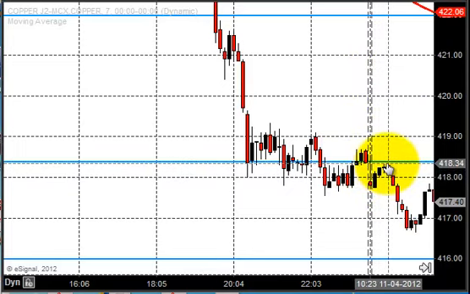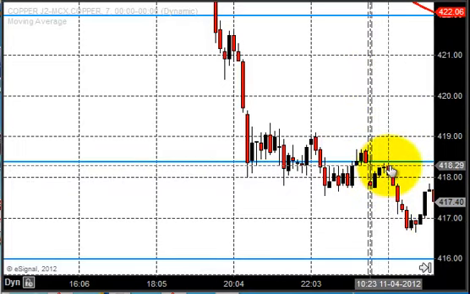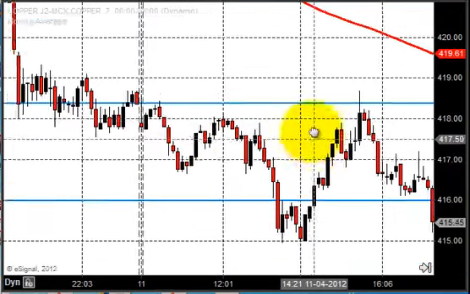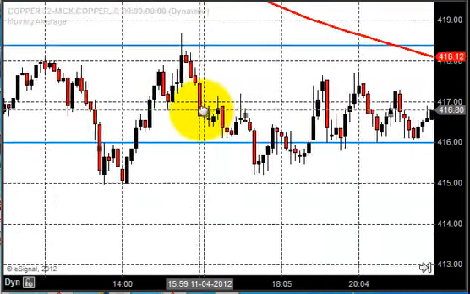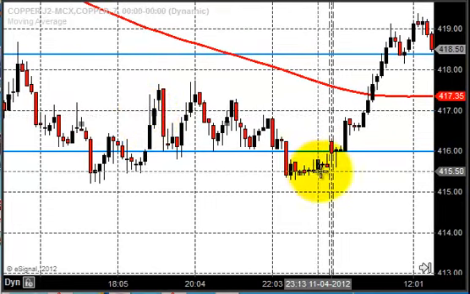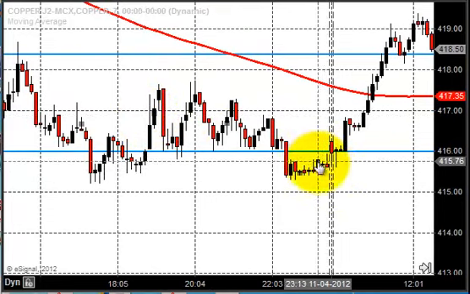The next day also we expected selling in copper. So it took the resistance around 418, and you can very well see the price didn't move above 418, and it took the complete resistance around the zone, and on Wednesday the price closed around 415. So this is the closing where the price closed around 415.